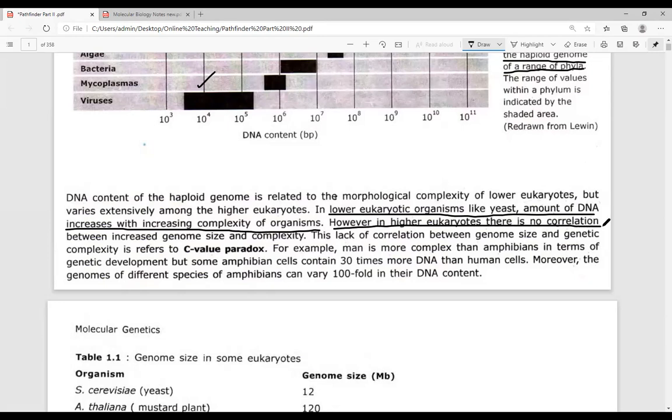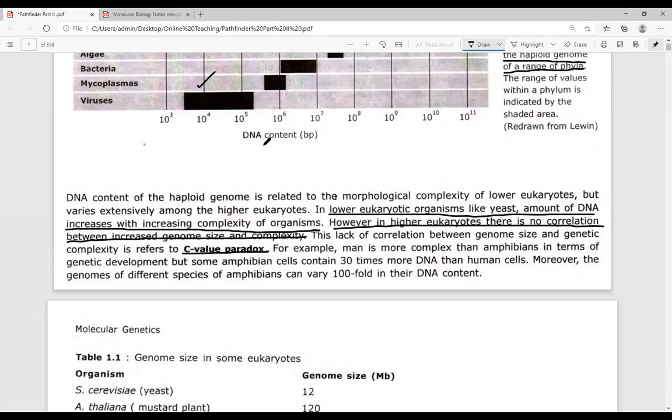This lack of correlation between genomic size and the complexity of an organism is referred to as the C value paradox.